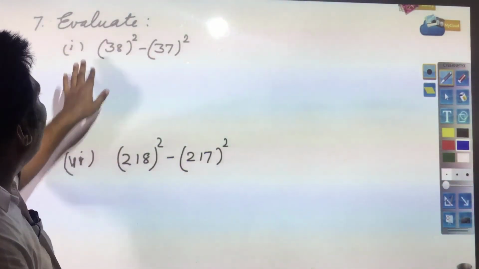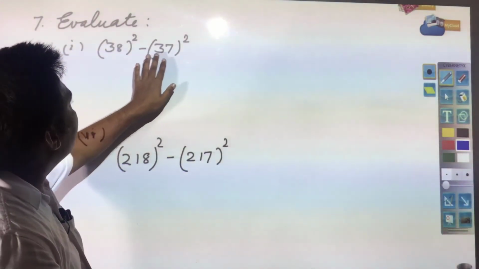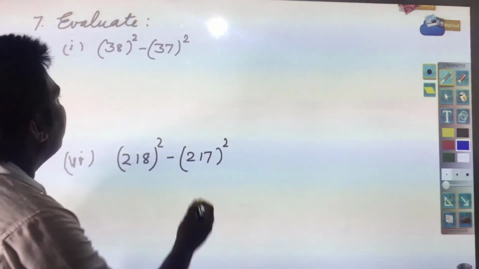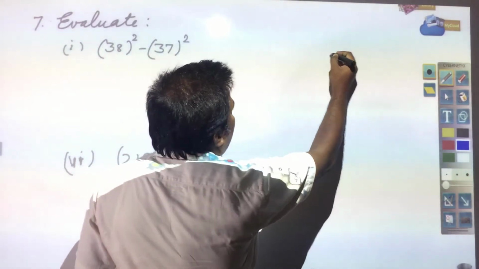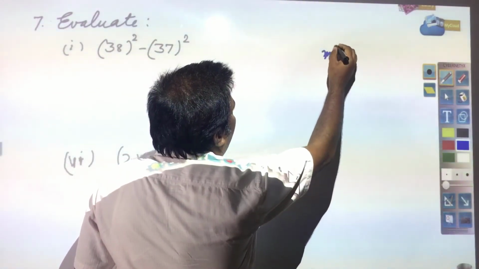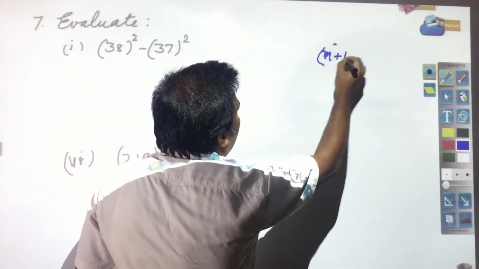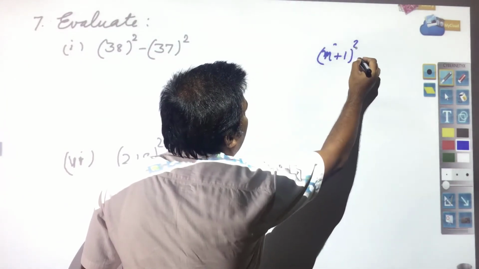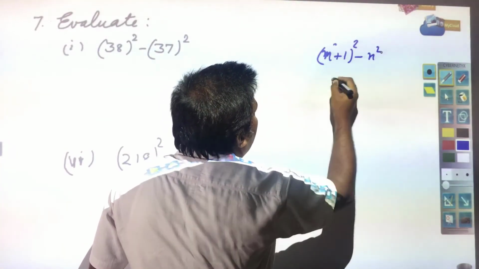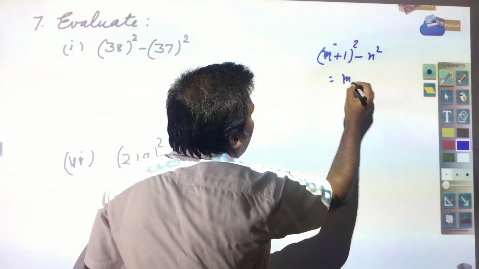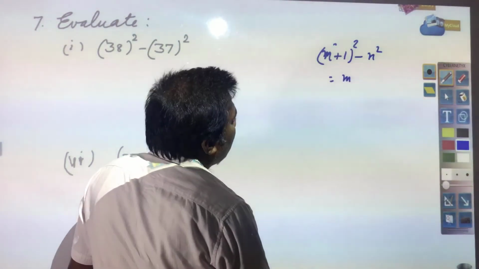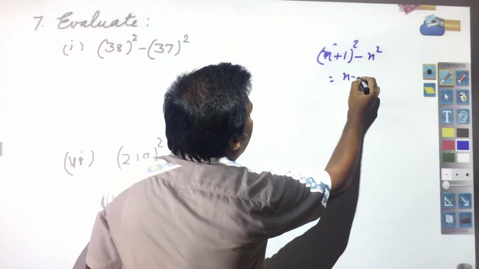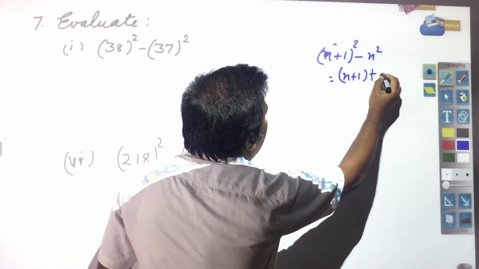Next you have: evaluate 38 square minus 37 square. If you remember, the formula was given: n plus 1 whole square minus n square is equal to n plus 1 plus n.